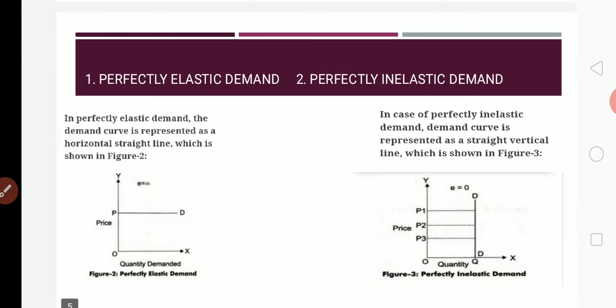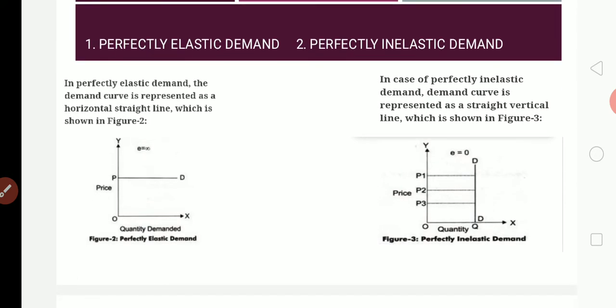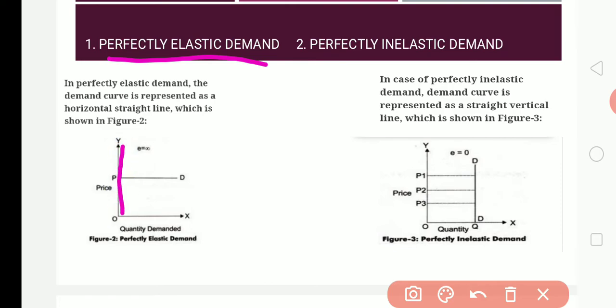Now come towards me. Number 1, perfectly elastic demand. So, in the perfectly elastic demand, we have here the price. In the diagram, when you observe, the OY axis is representing the price, the OX axis is representing the quantity demanded. That is a rule. So always the OY axis should represent price and the OX axis should represent the quantity demanded.